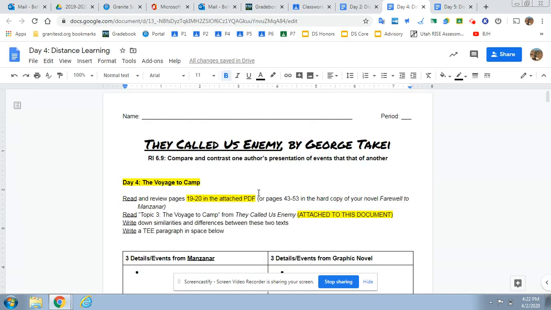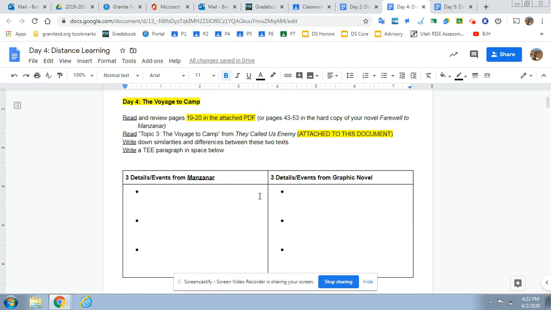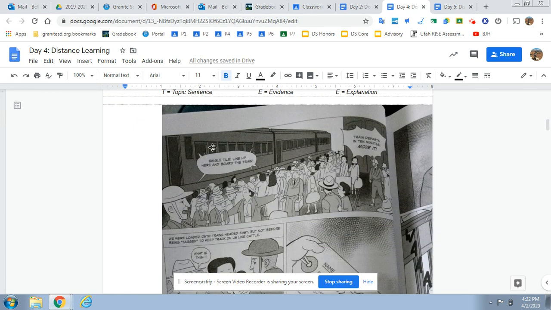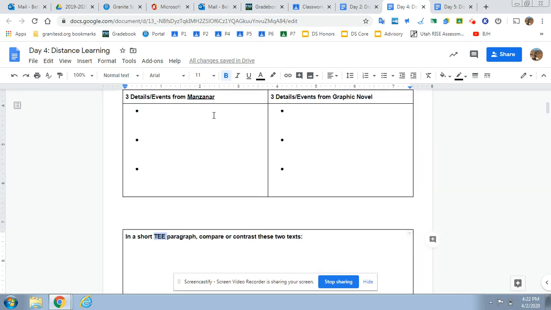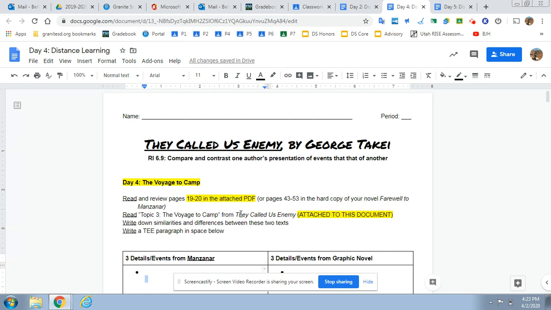Day 4 had a different topic. That was the voyage to camp, like when they were actually going there. So for instance, here in this graphic novel, they went by train. Did they go by train in Manzanar? That's a question you can think to yourself. Write a paragraph. Is it the same or different? What's the same or different between those 2 books? Manzanar, in this case, is attached through a PDF because it was just easier to do that.